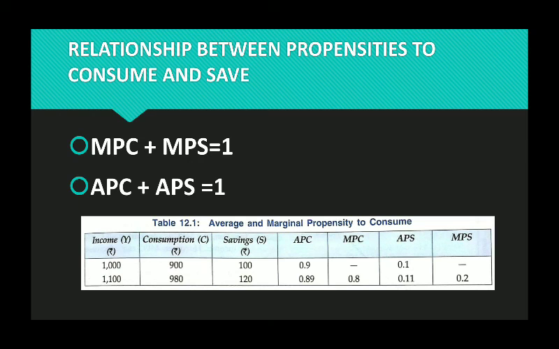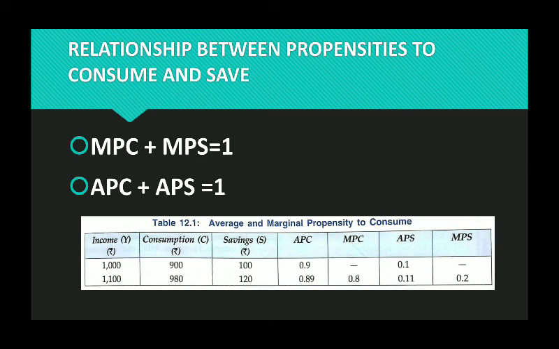And hence we can prove that MPC plus MPS is equal to 1. In the same way, just simply putting the value of APC and APS, which is the formula, you can simplify that and get it equal to 1. You can start from the lower part, in reverse manner as well. We all know C plus S equal to Y. So C plus S whole divided by Y is equal to Y divided by Y. That means we are dividing both sides by Y. C by Y plus S by Y is equal to Y by Y. C by Y is APC, S by Y is APS, and Y by Y is 1. So APC plus APS is equal to 1.